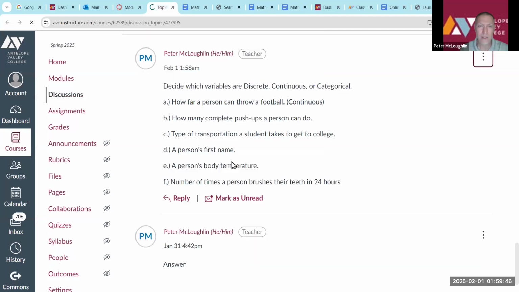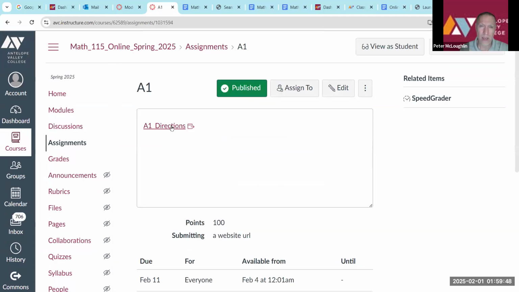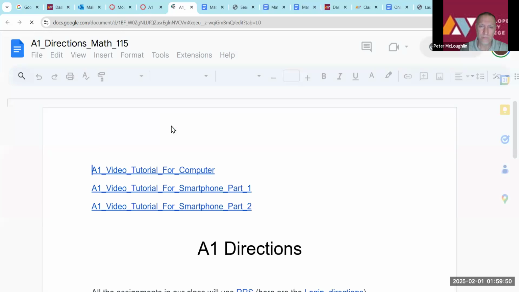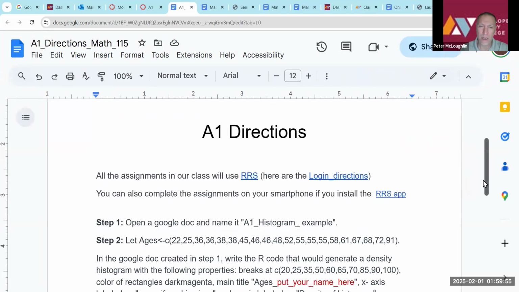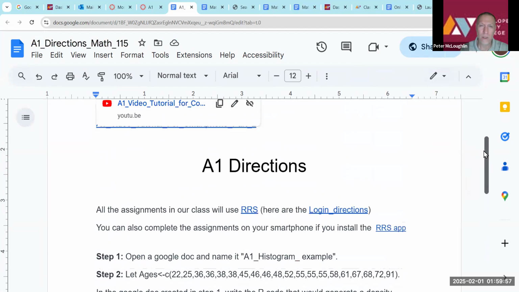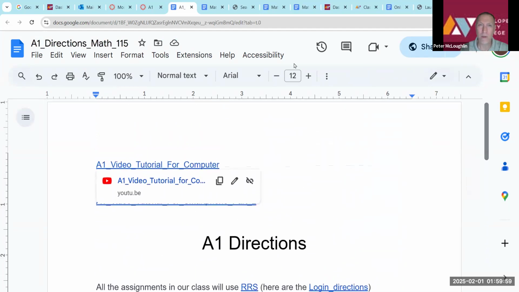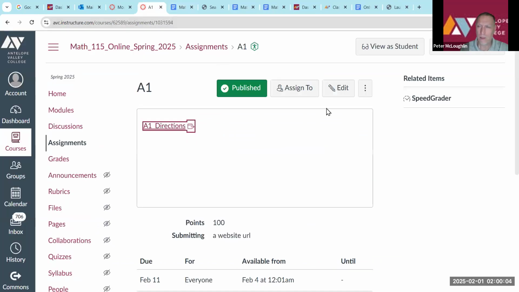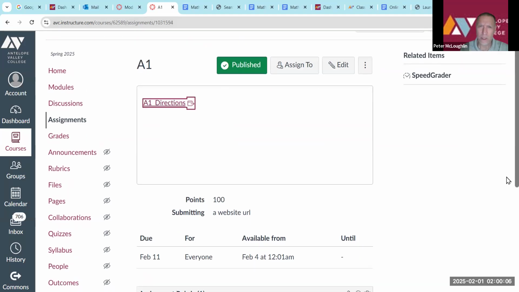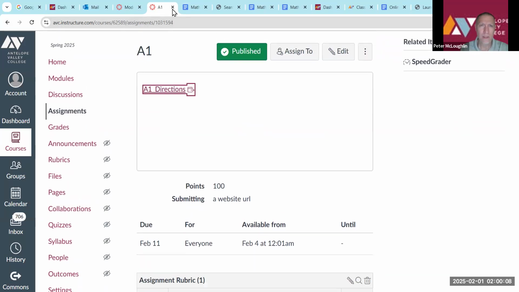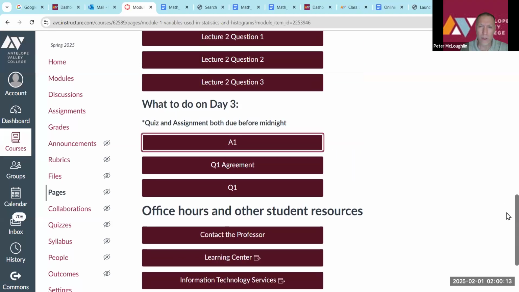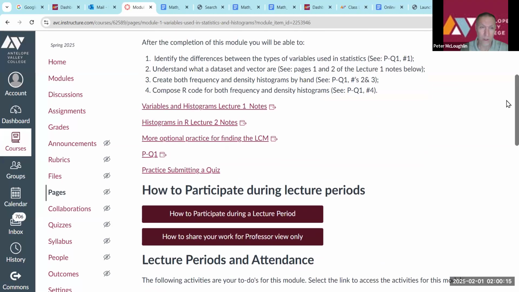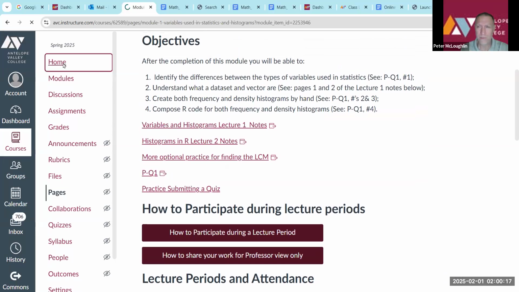If you click on it, it'll take you to the A1 directions. And then I'll walk you through how to do the assignment here and how to submit it. So you can actually work on the assignment right now if you want, anytime. Okay, so that's what you're going to do each day at class. Let me just go back here. So that'll be module one, then you're done after you take the quiz, and you go on to module two and so forth. So let's go back to the home page.